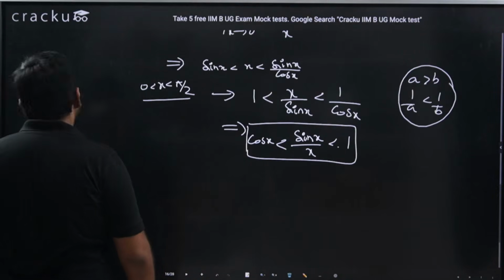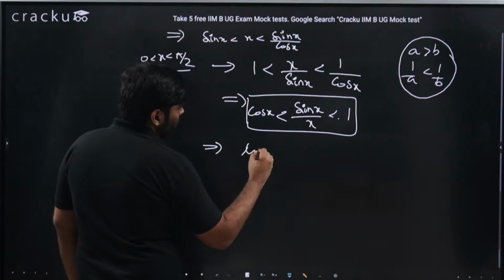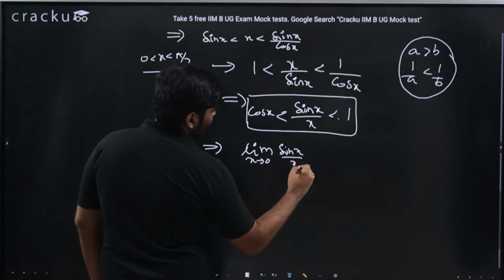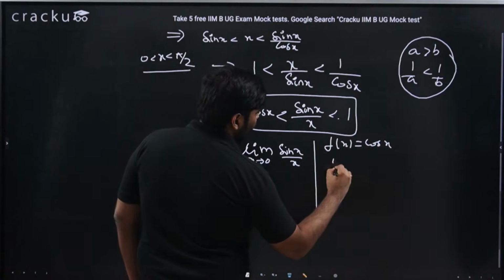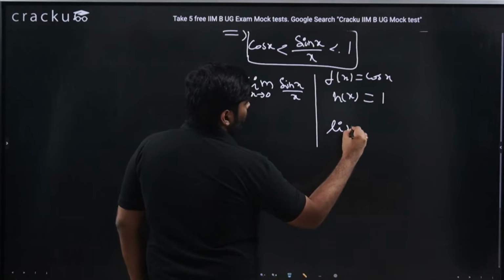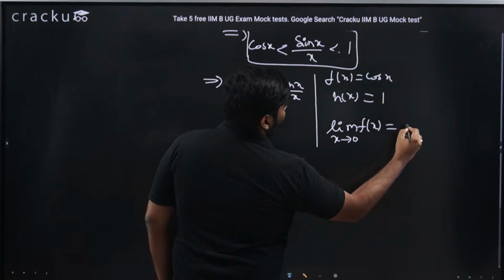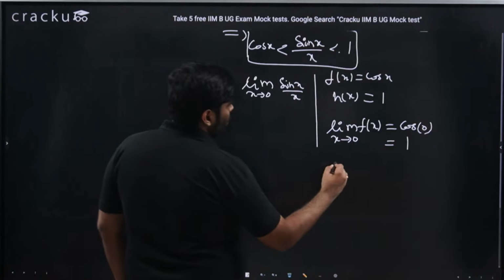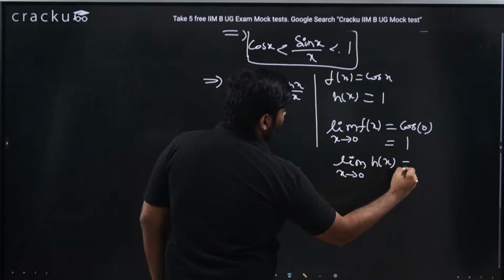I'm just seeing if you have any doubts. So if this is the case, now we are interested in the limit x tending to 0 of sin x by x. How can we deal with this using the sandwich theorem? Now I would say f of x is cos x and h of x is 1. The limit x tending to 0 of f of x is nothing but cos 0, which is equal to 1. Similarly, the limit x tending to 0 of h of x is also equal to 1.